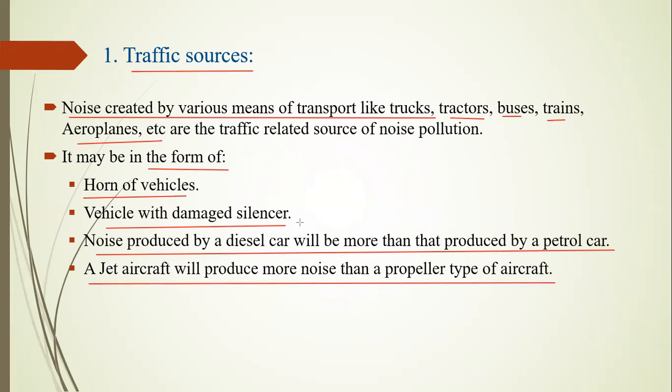Let's discuss in detail some of the manufacturers' vehicles. A vehicle is given within the rules and regulations and its limits, but we change it as per our requirement, like changing the silencer, the horn, the lighting system, the ignition system. These changes make the vehicle produce excess sound when it is running.